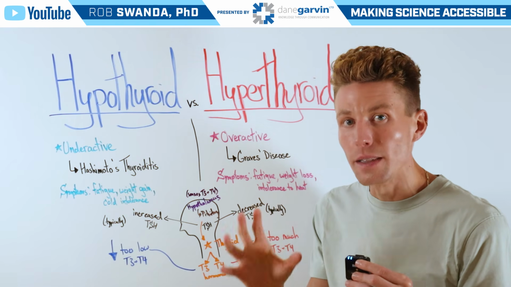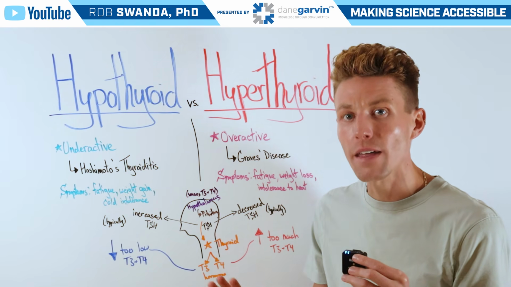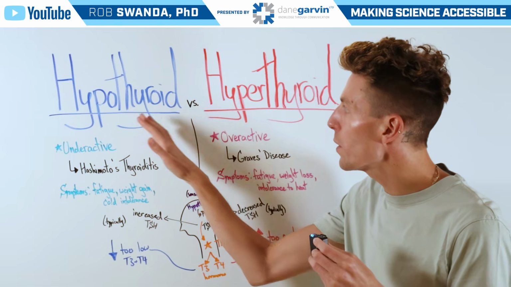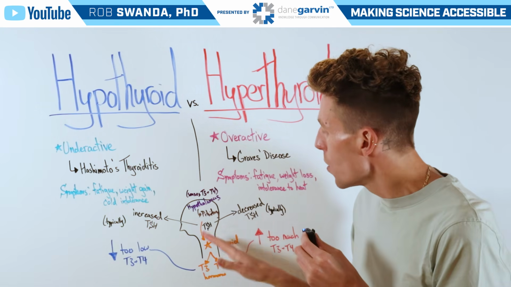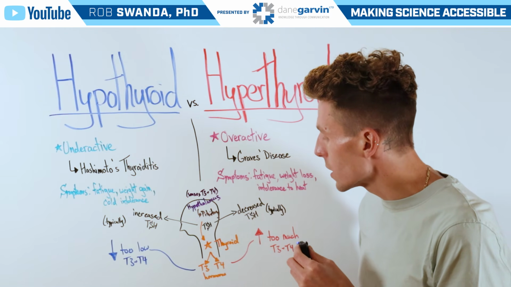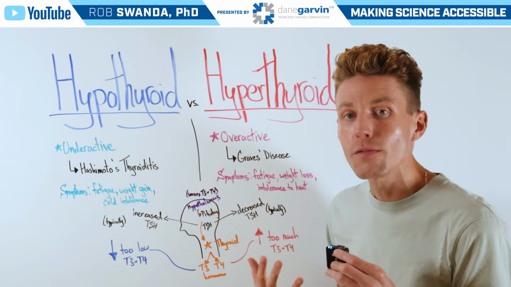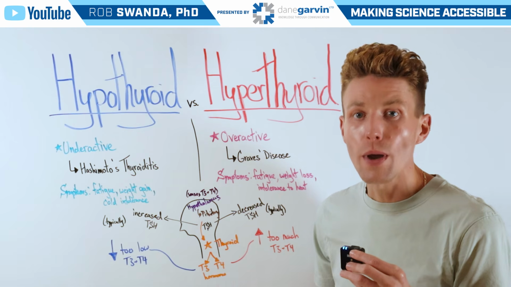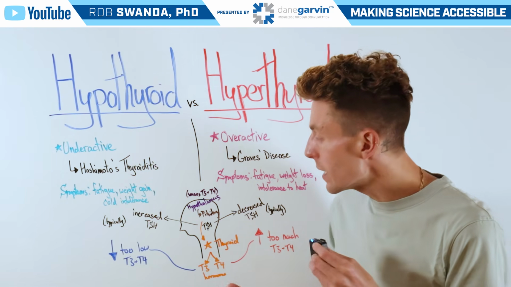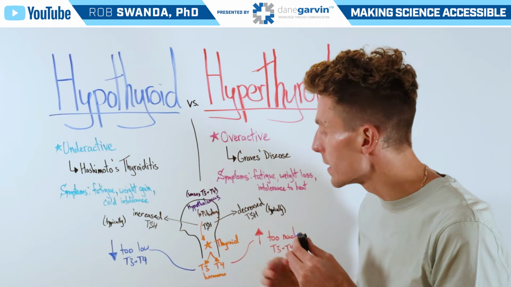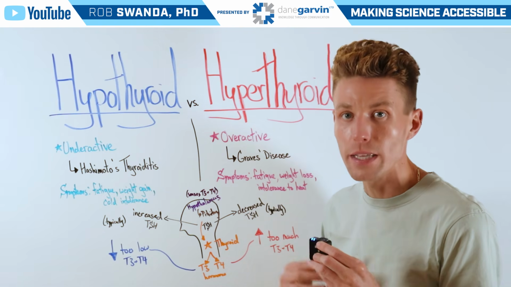Now let's look at the molecular mechanisms behind thyroid health and then see where hypothyroidism and hyperthyroidism each play. Within the body, the thyroid is responsible for producing T3 and T4 hormones, which circulate throughout the body and are important for metabolic health. That's also in communication with the hypothalamus and the pituitary gland found in the brain.